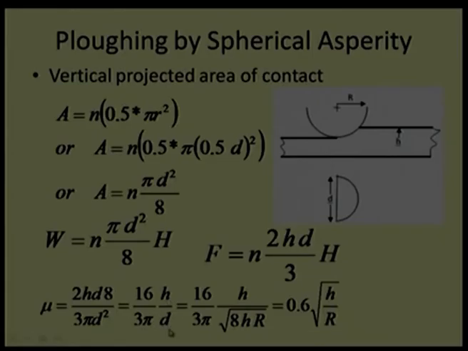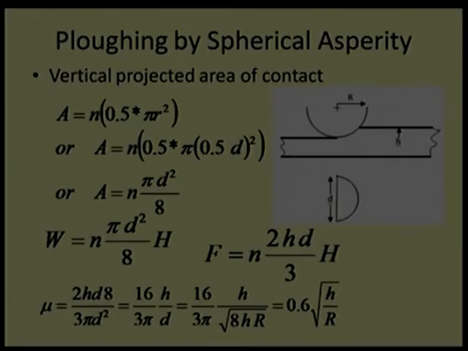Here d can be given with the assumption that h is very low compared to capital R, that is, the depth of penetration is much lower compared to the spherical radius, or the radius of the spherical asperity. In that case, I can give the expression as 8 into h into r, that means this overall expression can be given in terms of h, depth of penetration, divided by radius of sphere.